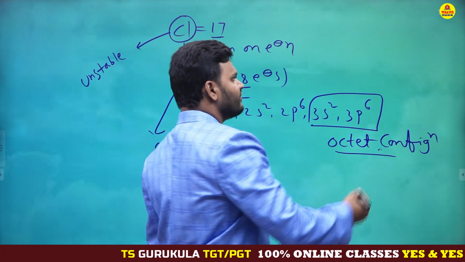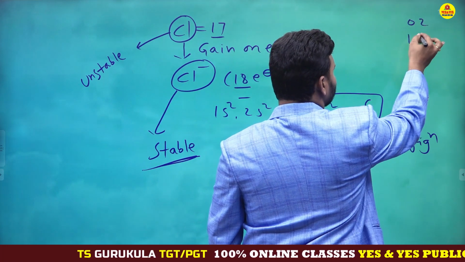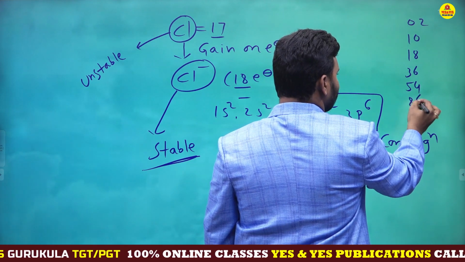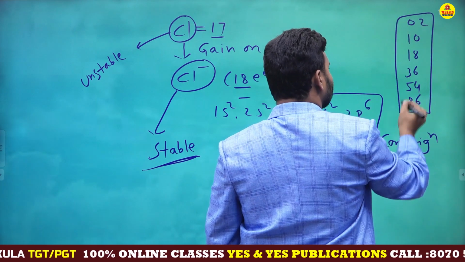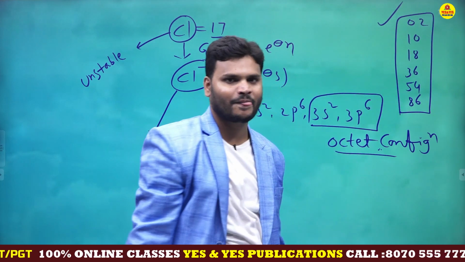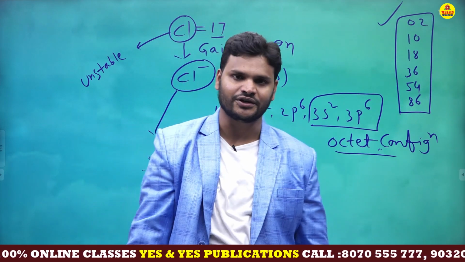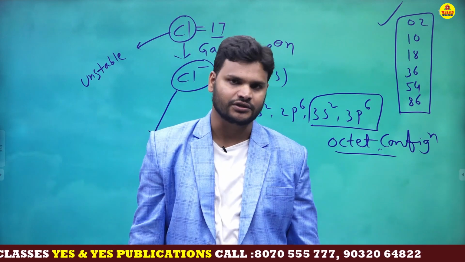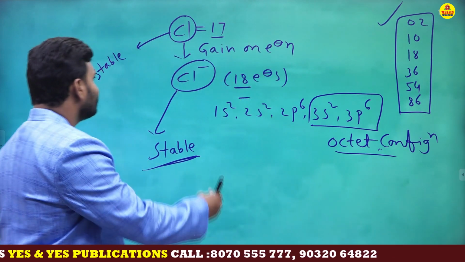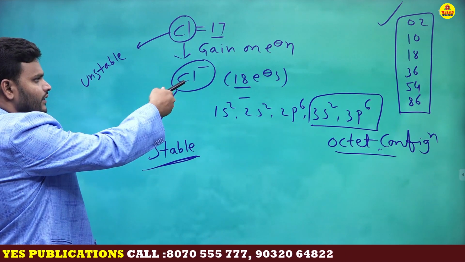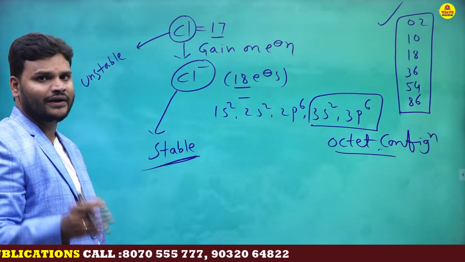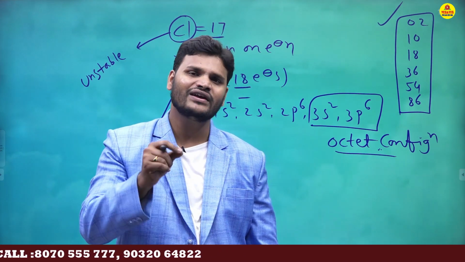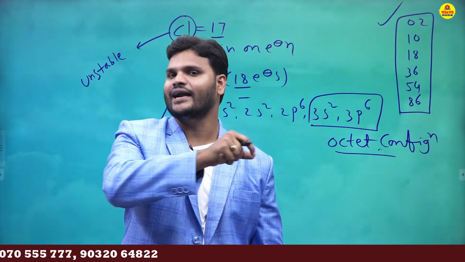Cl minus contains 18 electrons and Cl contains 17 electrons. Already I have given the numbers 2, 10, 18, 36, 54, 86. Only these numbers are stable numbers in chemistry. This is a very important point. Only these numbers are stable, whereas remaining numbers are unstable. So this is a neutral atom. This is anion. Negative charge is nothing but anion. Positive charge is nothing but cation. So always ions are more stable than atoms.